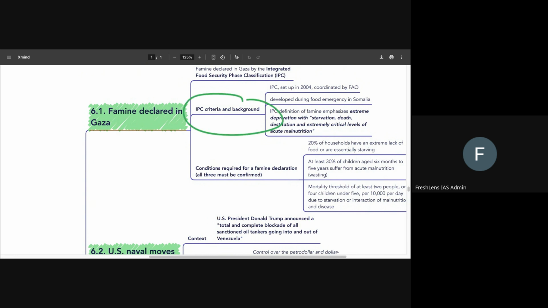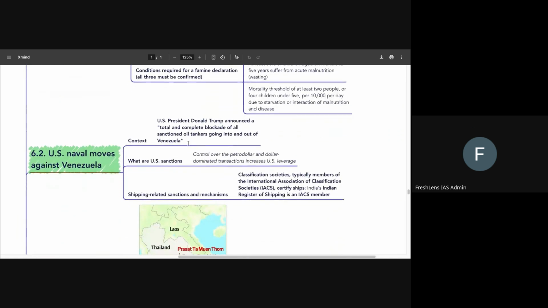At the same time, we also need to know about IPC itself. It was set up in 2004 and it is coordinated by the Food and Agricultural Organization. It was developed during the food emergency in Somalia, and the definition of famine emphasizes extreme deprivation with starvation, death, destitution, and extremely critical levels of acute malnutrition. So we are clear about this. Then comes the next one.